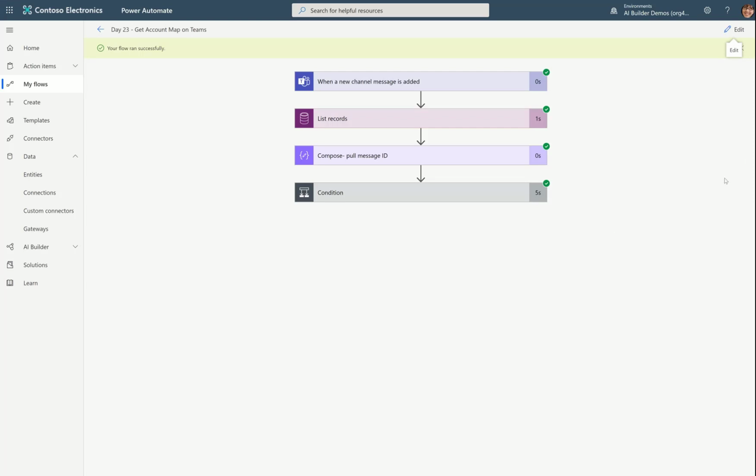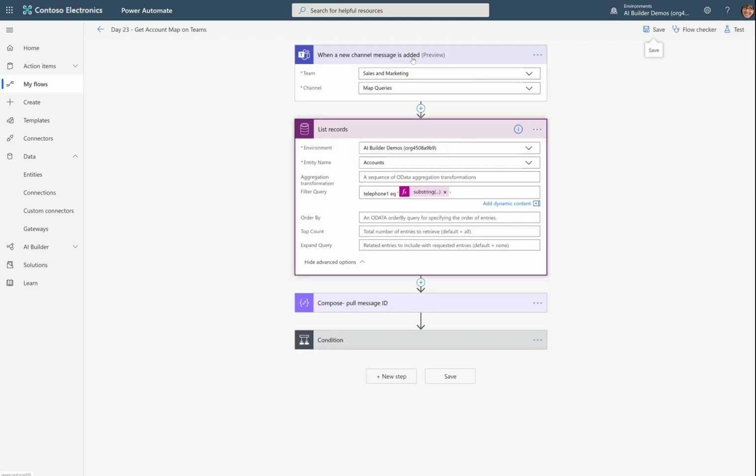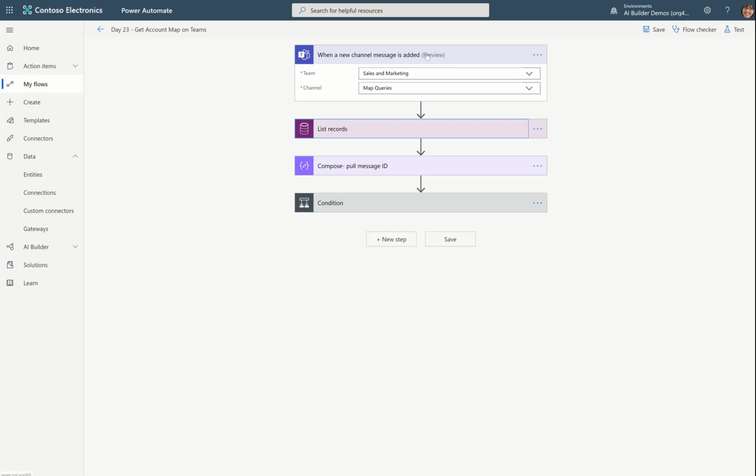Okay, so I'm going to edit the flow. You notice it has 3 actions at the top, and then it has approximately 5 or 6 at the bottom. Let's look at this. So first, when a channel message, let's start with this one. When a channel message is added, I've locked this to sales and marketing and to map queries.